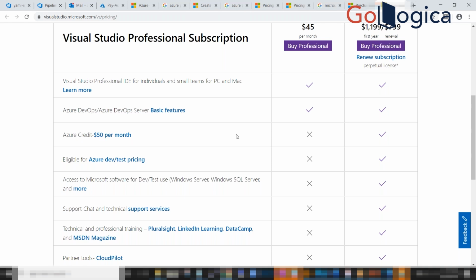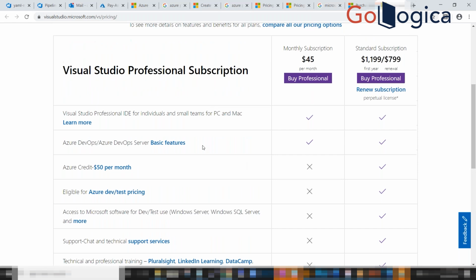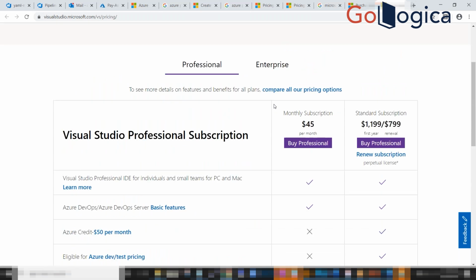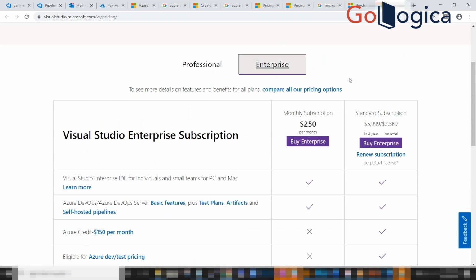So it's a kind of agreement between corporates. They can buy both tools, one is Azure and one is Visual Studio. If you purchase the two tools, they can save some money. In this, they have different levels of plans. For example, if you're using any mobile network, they have different plans, right? Like that, we have different plans, which is the professional and enterprise model.